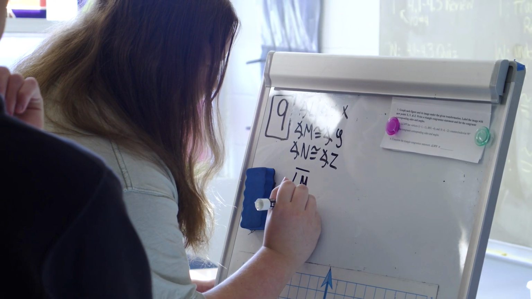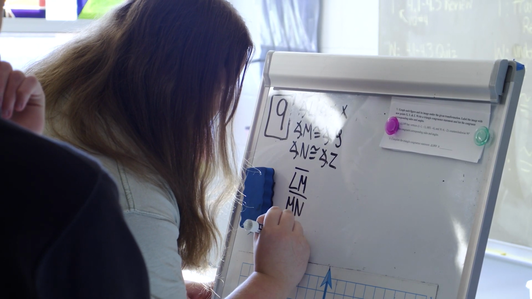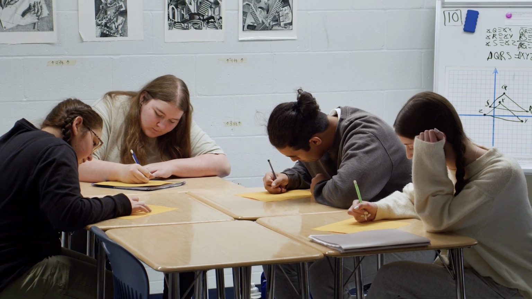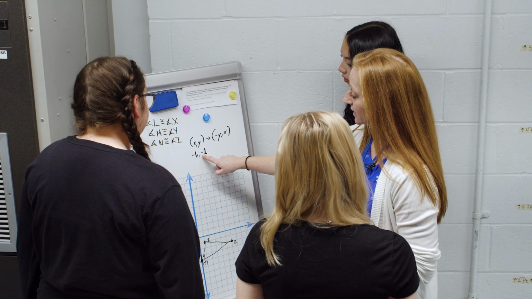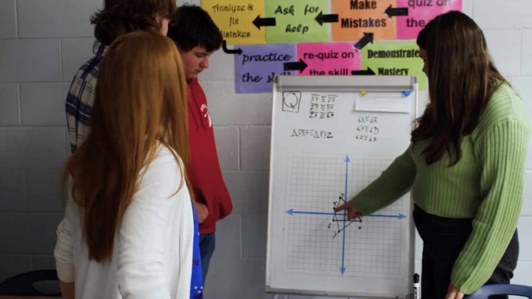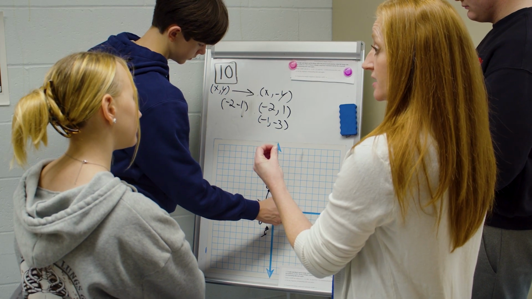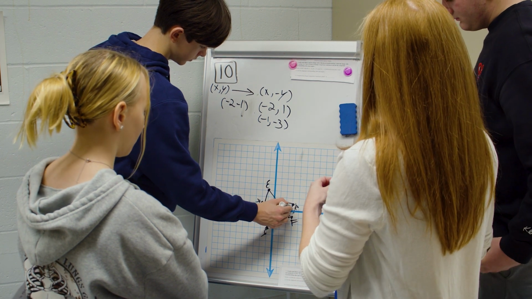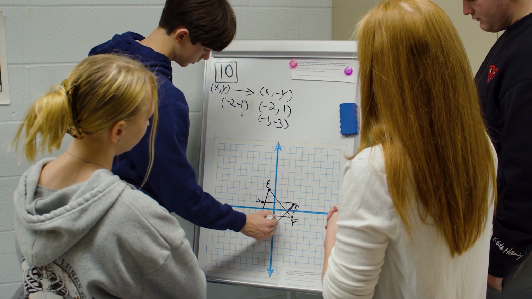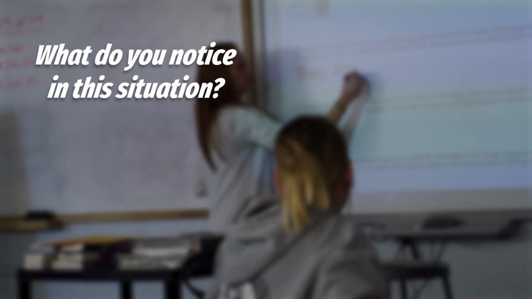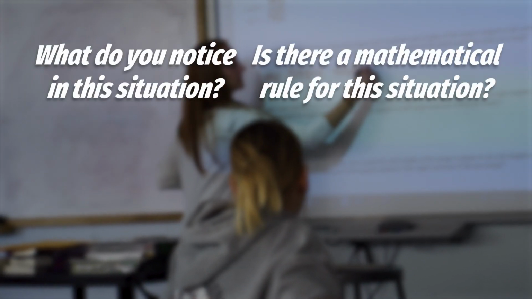In geometry, one example of look for and express regularity and repeated reasoning is discovering the simple algebraic equations of rotations, reflections, and translations. By repeatedly performing a reflection, for example, students recognize the pattern among coordinates and on the graph. In applying look for and express regularity and repeated reasoning, a teacher may ask students, what do you notice in this situation? Is there a mathematical rule for this situation?